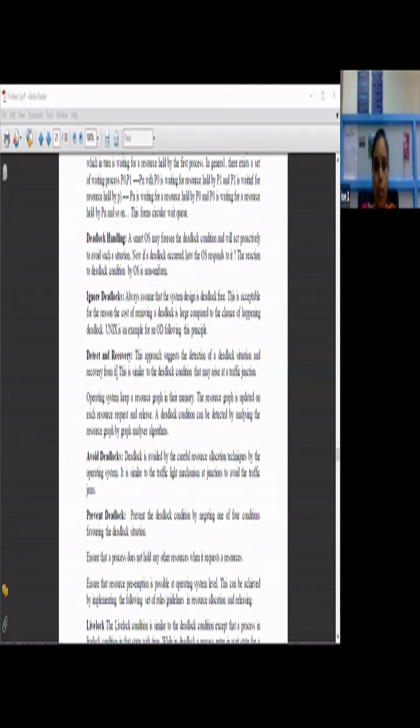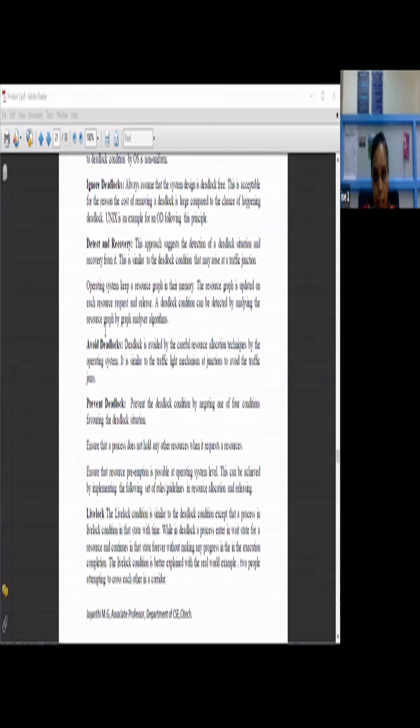So sometimes you need to ignore the deadlocks also. Assume that the system design is deadlock free, and this is acceptable for the reason that the cost of removing a deadlock is large compared to the chance of a deadlock happening. That means if a deadlock happens, coming out of that particular deadlock is a challenging one. So instead, we can avoid a deadlock from happening. Unix is an example of this principle, where it makes use of ignoring the deadlocks.